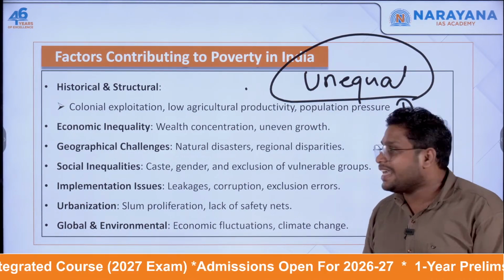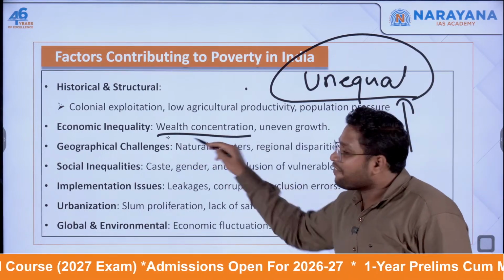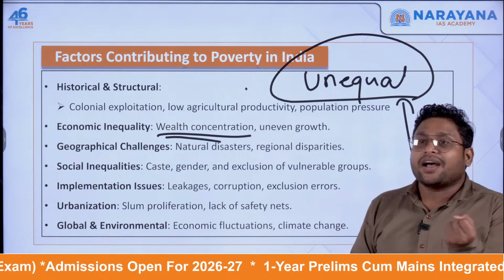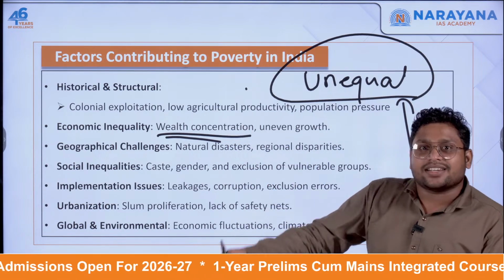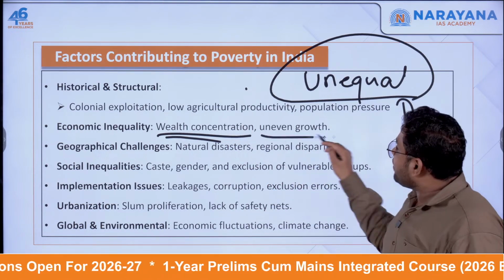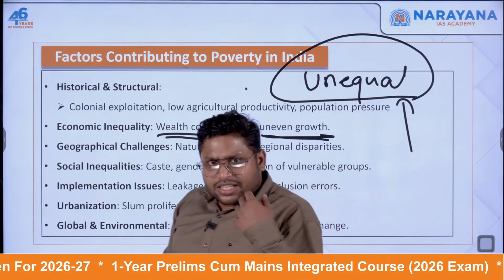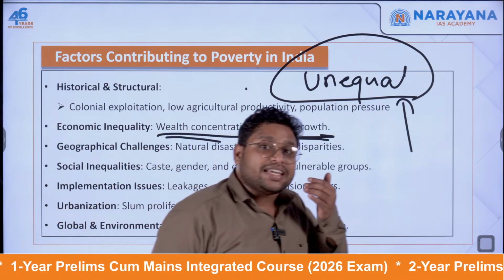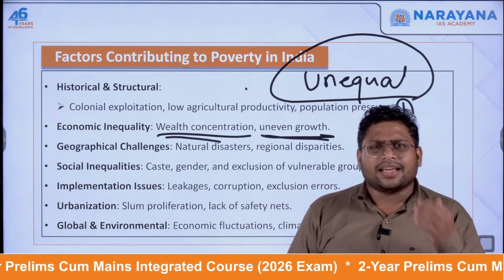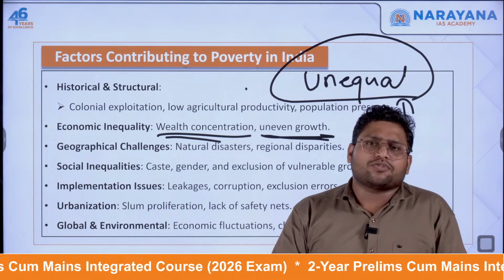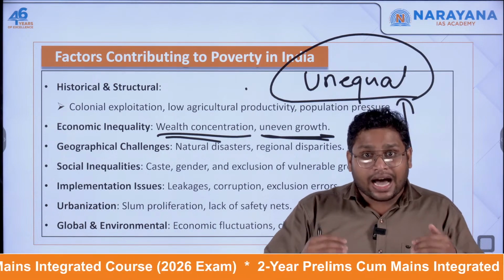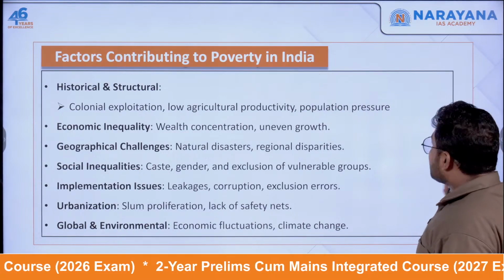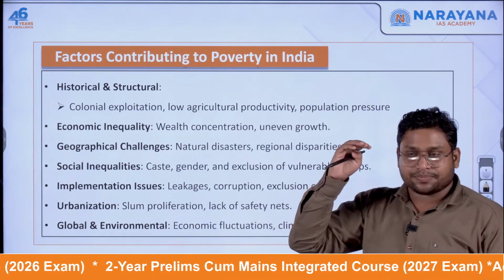Rather, it is an unequal growth where wealth is getting concentrated in the hands of a few. Some people are getting more wealth and others are not. And with this unequal growth, poverty is still continuing. So Indian economy is growing, we are one of the fastest growing economies, our GDP is growing, but our poor population is also substantially high.